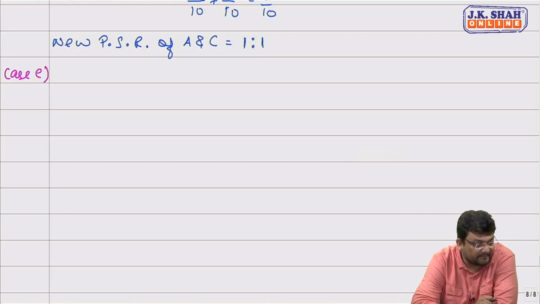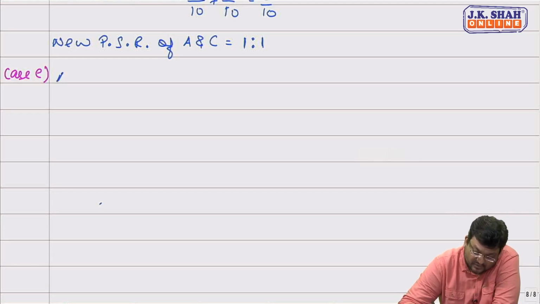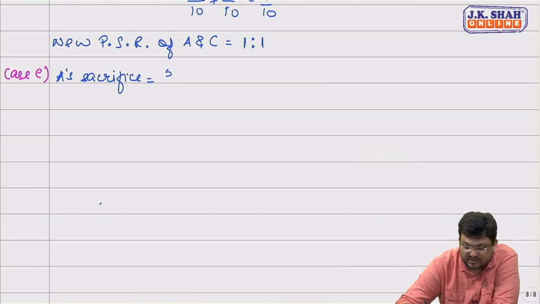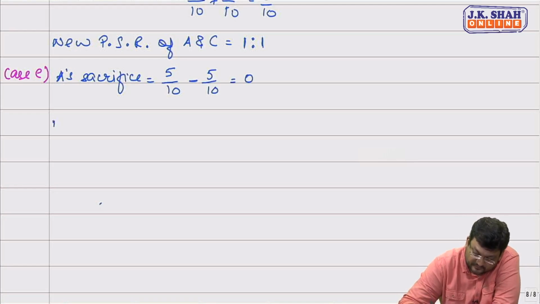Case E. If A, B and C decide to share future profits and losses in the ratio of 5:2:3. So their new ratio is given. Old ratio we already know 5:3:2. New ratio is 5:2:3. We need to simply decide how much is sacrifice or gain. Now to calculate A's sacrifice, what will be A's sacrifice equal to? A's old share is 5 by 10. New share is also 5 by 10, sir. So A is neither sacrificing nor gaining.